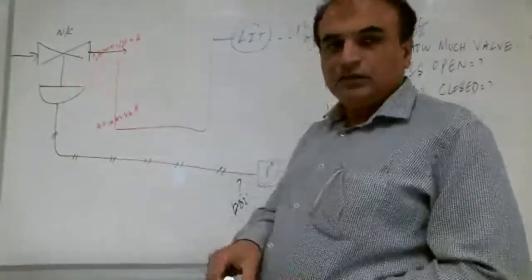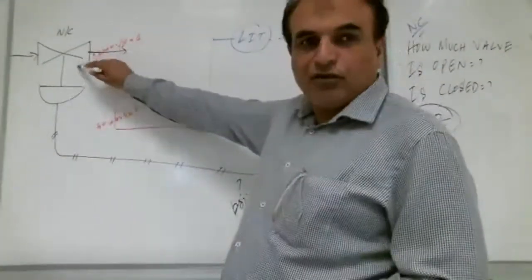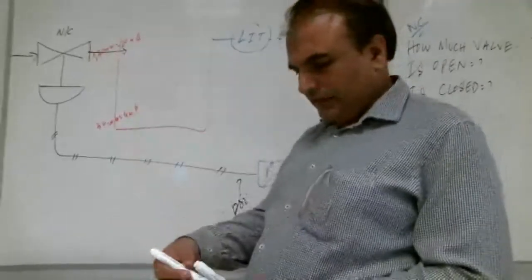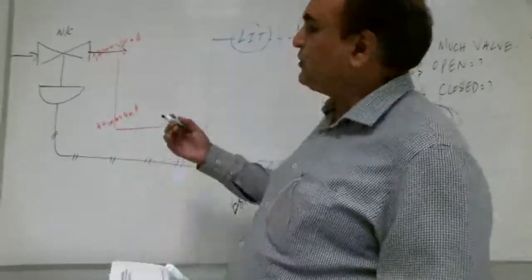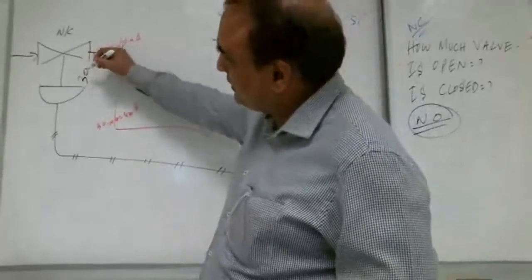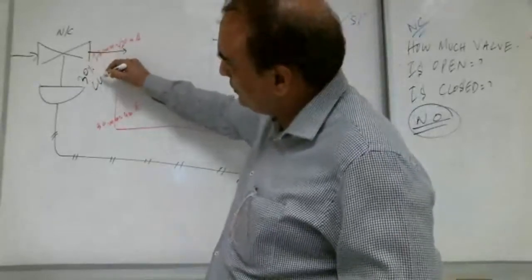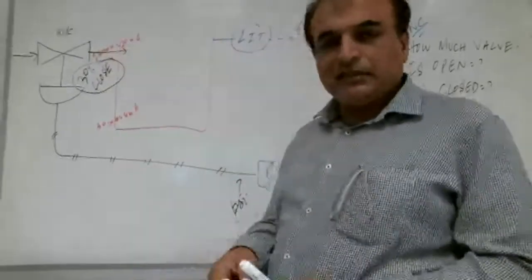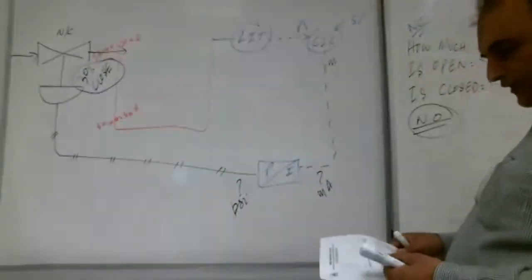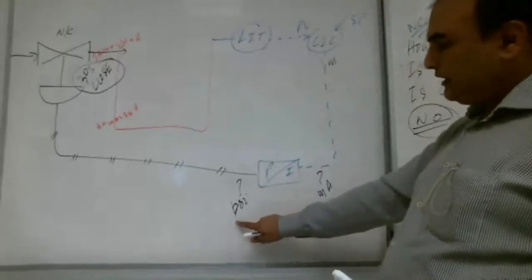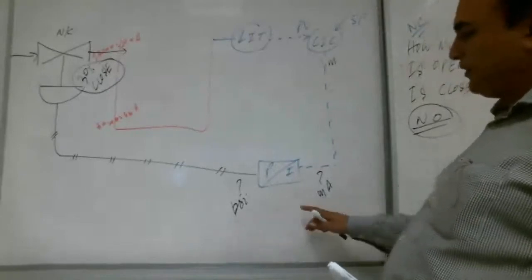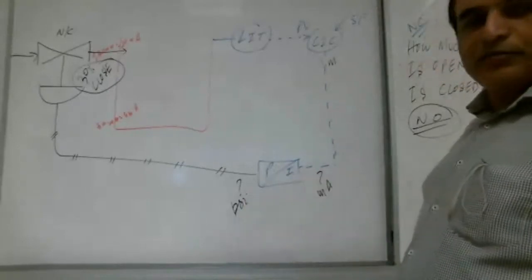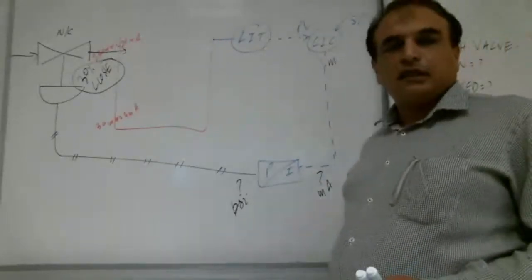How much is this valve? 30% closed. Shabab with me? And what we need to find? The signal, PSI and milliampere, before and after the I to P converter. Right, Shabab?